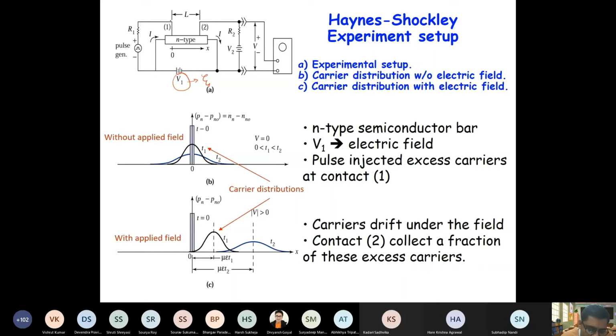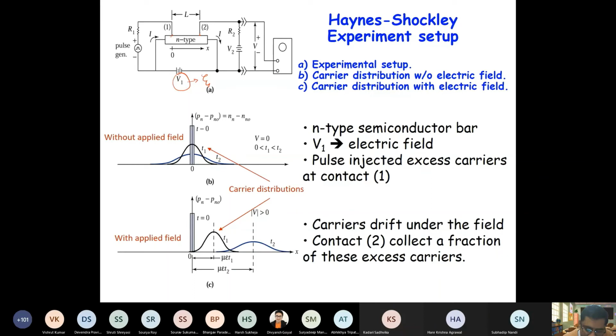Then you have a pulse here to inject carriers at point 1, and at point 2 they are measured, right? So you are measuring the voltage at point 2. As the pulse propagates, the current will basically pass through it, so you will see this pulse moving through this point. If there is no pulse moving, then of course your voltage will be the same. If the current is more, then this voltage will increase. So as the pulse passes through point 2, you will see this kind of profile.